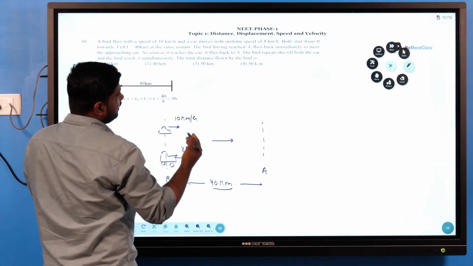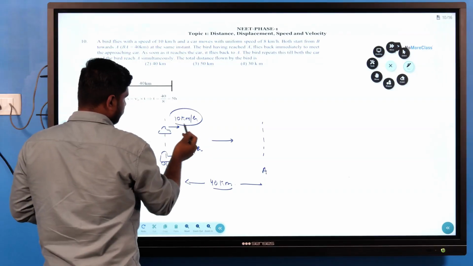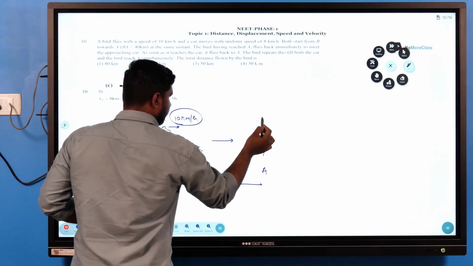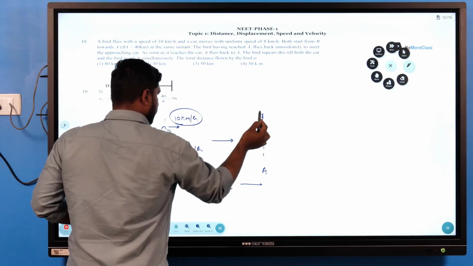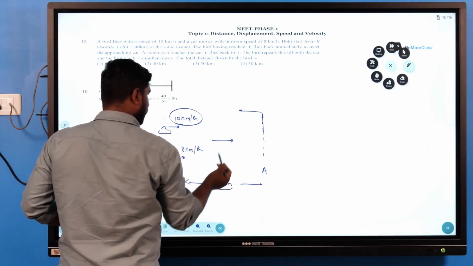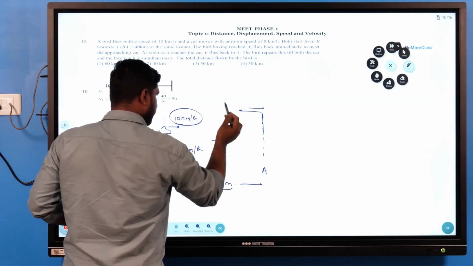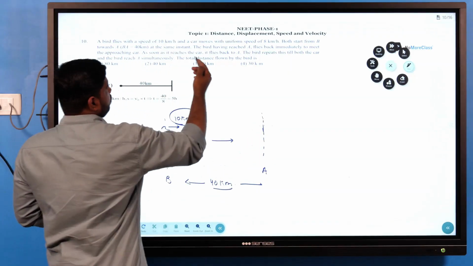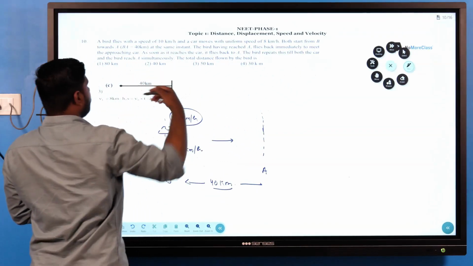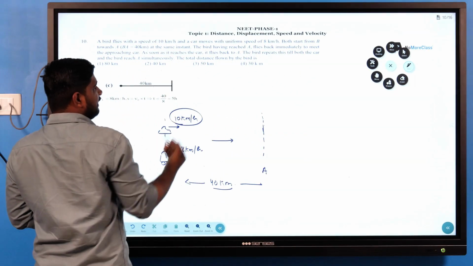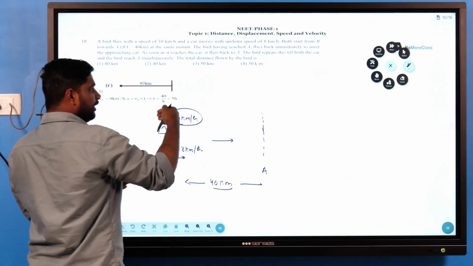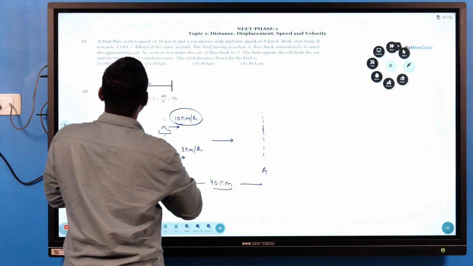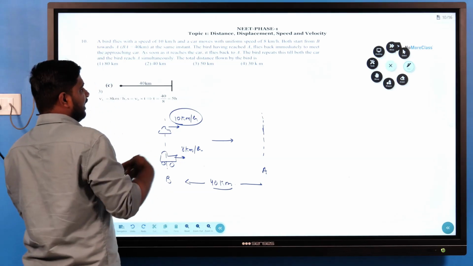At the same time, the bird reaches A first because it has more velocity, more speed. So when the bird goes there, again it will reach the car, and then again it will go there, and again like this. So like this, the bird is going on. The bird flies immediately to meet the approaching car. As soon as it reaches the car, it flies back to A. The bird repeats this till both the car and the bird reach A simultaneously.